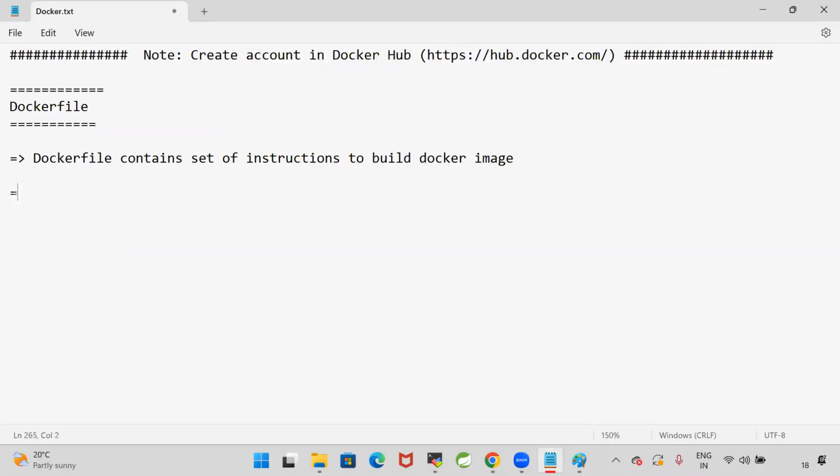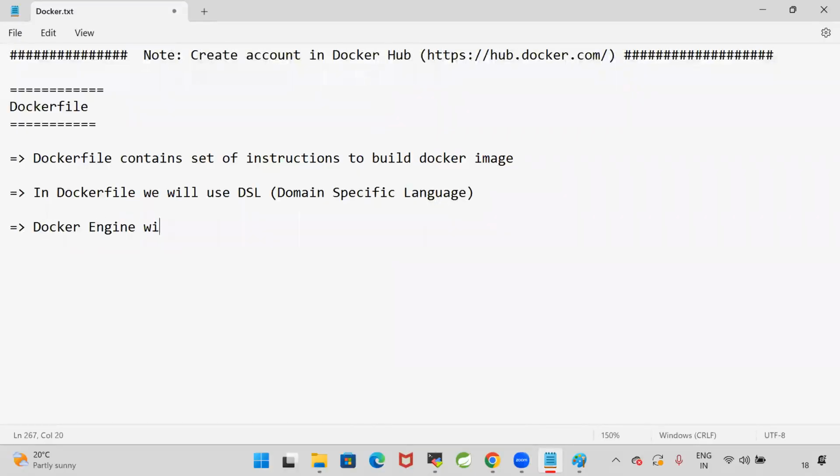In a Docker file, we will use DSL keywords, nothing but domain specific language keywords, to build that. When we write the Docker file, the Docker engine will process the Docker file instructions from top to bottom to build the Docker image.